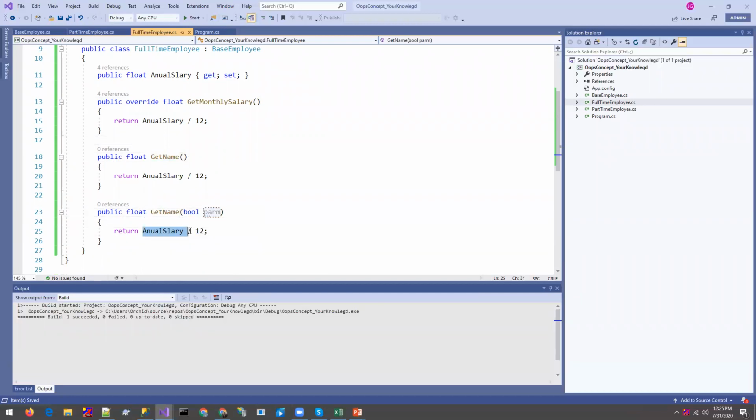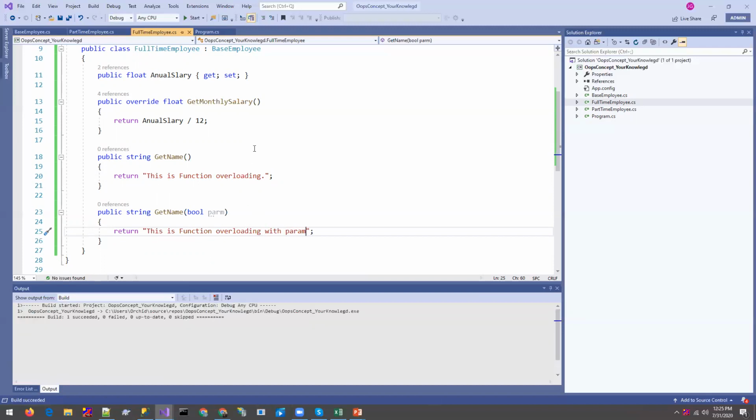Let me change the return type of this method. So we got the idea, this is function overloading.